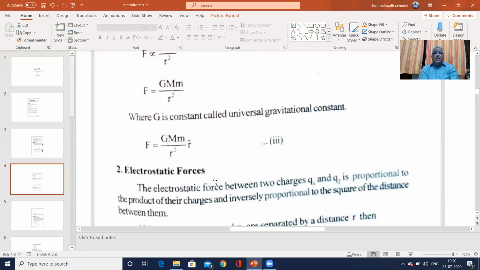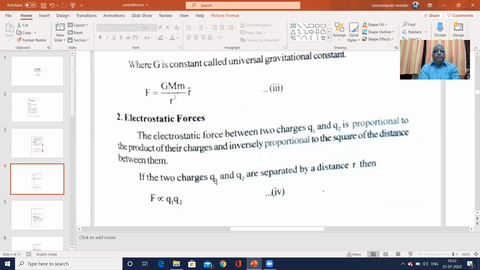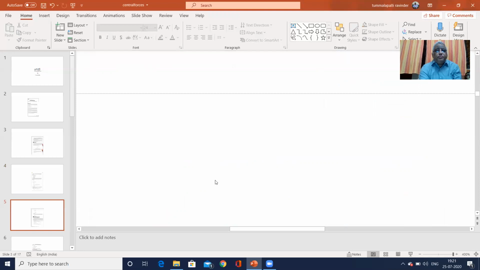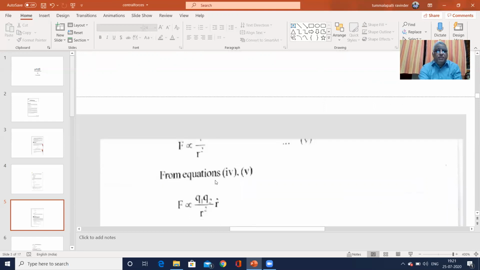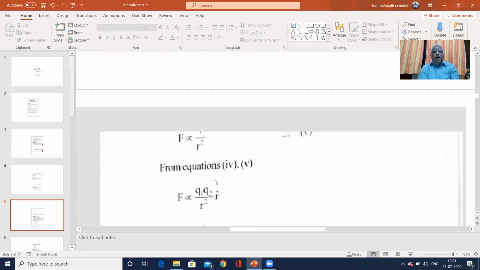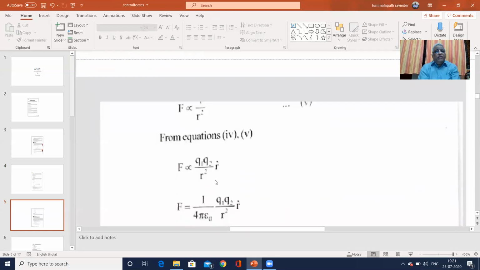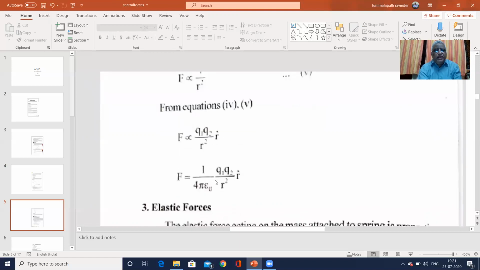The electrostatic force between two charges Q1 and Q2 is proportional to the product of the charges and inversely proportional to the square of the distance between them. If two charges Q1 and Q2 are separated by distance R, the force is directly proportional to the product of the charges Q1, Q2, and inversely proportional to the square of the distance between them. From equations 4 and 5, F is proportional to Q1 Q2 by R square into R cap. If we remove the proportionality constant, F is equal to 1 by 4 pi epsilon naught Q1 Q2 by R square into R cap, where epsilon naught is called the permittivity constant.